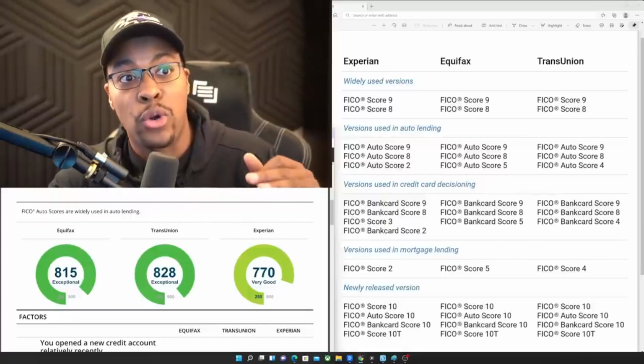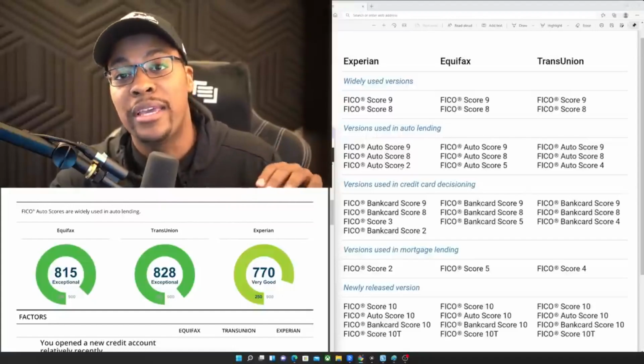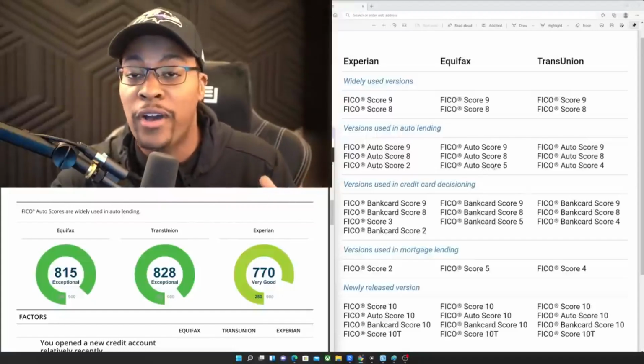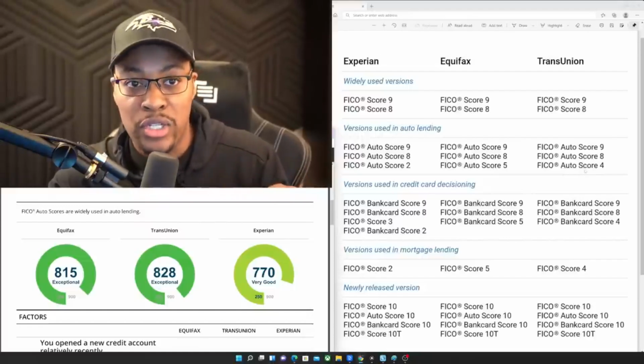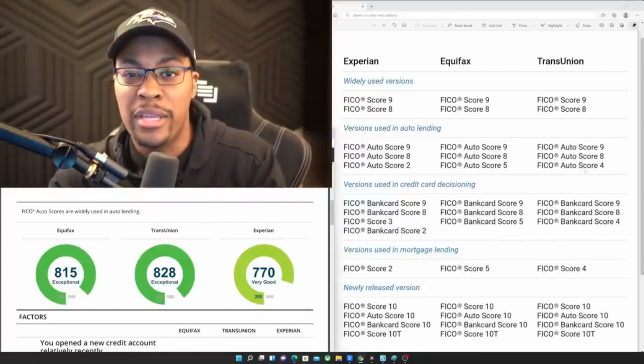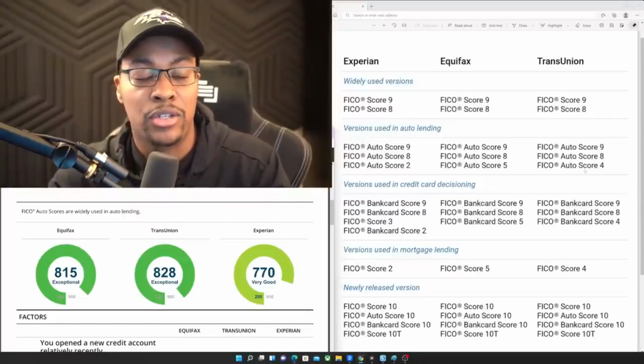You have your auto score 2, and just think of FICO 2. Anytime you see a 2, that's going to be Experian. The FICO 5 is going to be Equifax. The FICO 4 is going to be TransUnion. So it's going to be very specific to the credit bureau that's feeding that particular scoring model.